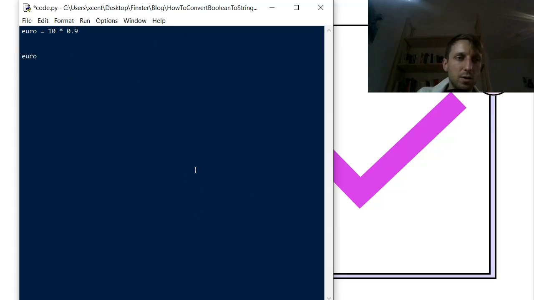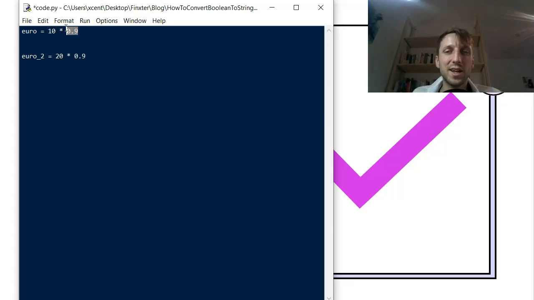So say euro 2, and now we have 20 US dollar. We again use our magic number to convert it. This is a bad coding technique, because nobody understands where this number comes from. And if we have to change it, we have to change it everywhere in the code. We cannot search for 0.9 and replace all the occurrences, because we may have used 0.9 for other instances in the code. So it's very unmaintainable, very bad style to do this.